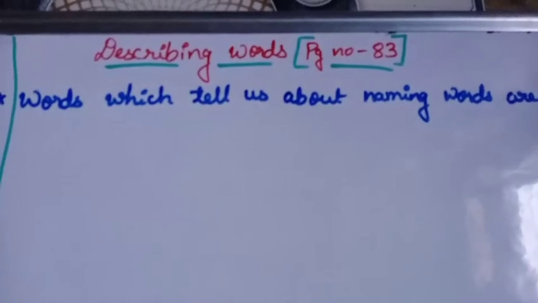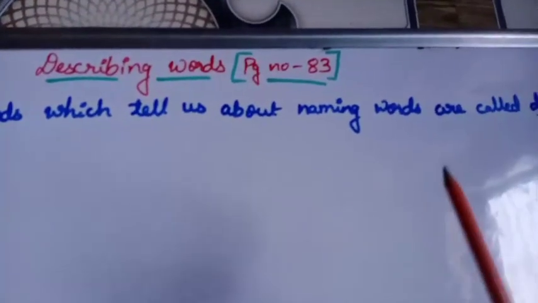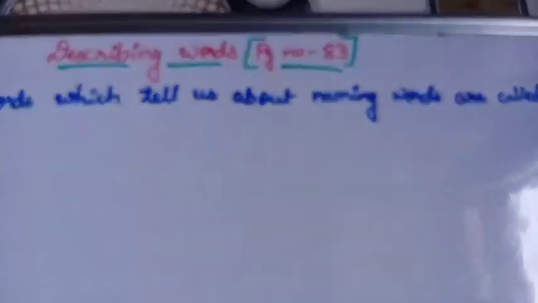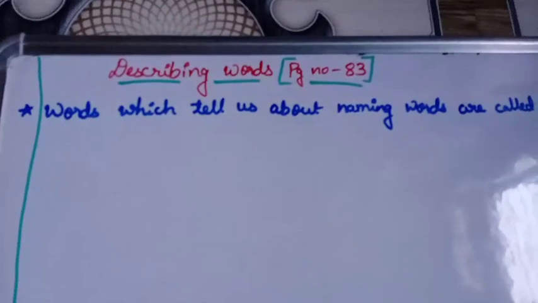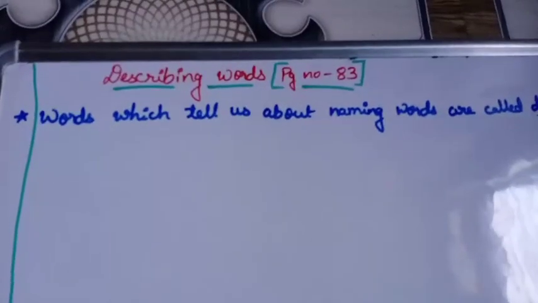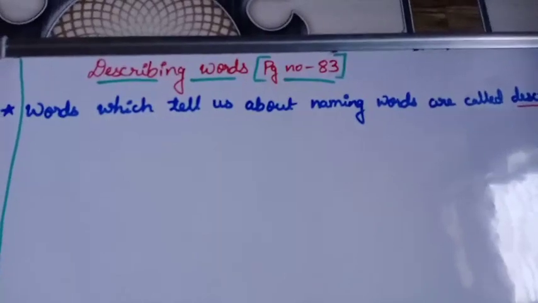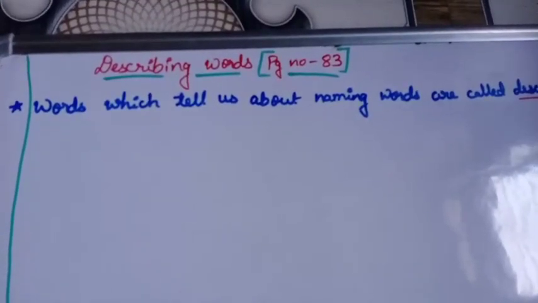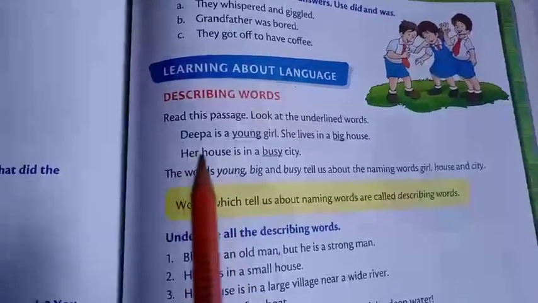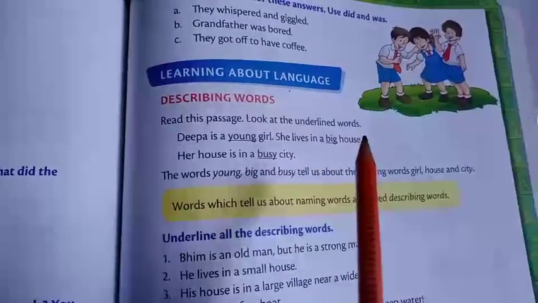Describing words means words which tell us about naming words. Words which tell us about naming words are called describing words. Now let us see more examples. Read this passage. Look at the underlined words.